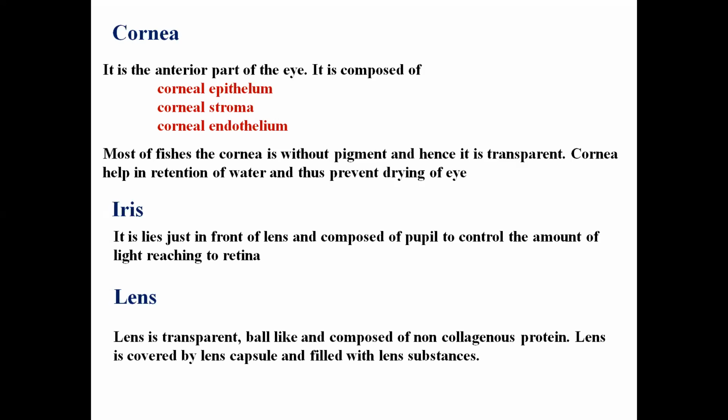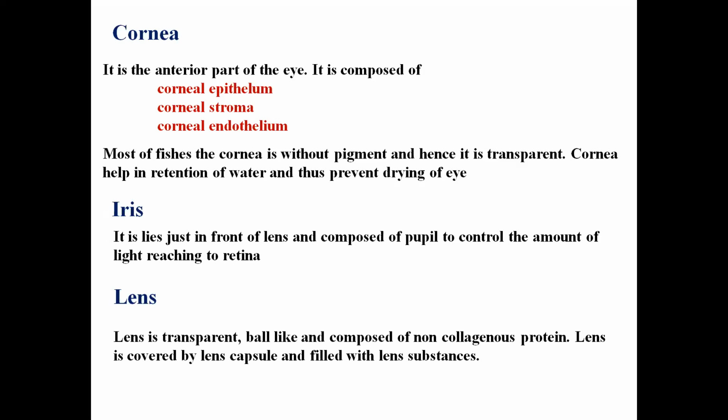Now after the cornea there is a layer known as the iris, which lies just in front of the lens, the eye lens. It is composed of a pupil to control the amount of light that should reach the retina. That is, the movement of the iris controls how much light has to go to the retina, because the photosensitive pigments are on the retina. So how much light goes there is controlled by the iris.